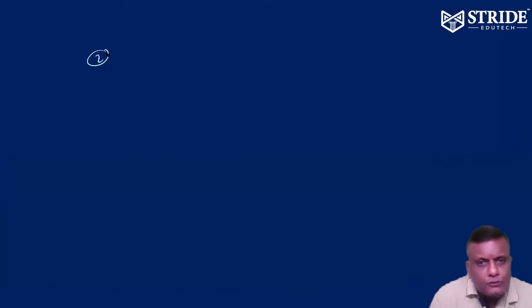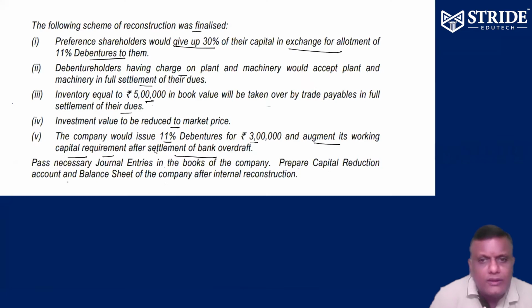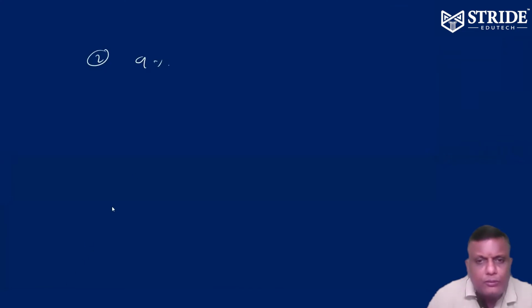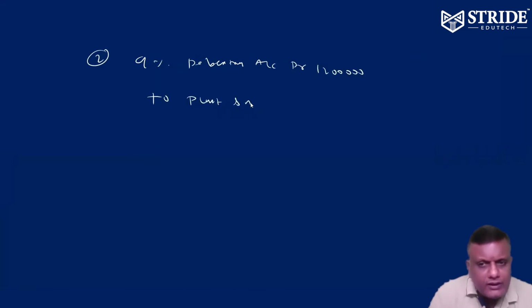Number 2, 9% debentures no longer existing. They want to take over the machinery. So the 9% debenture account debit, that is 12 lakhs, no longer existing. For this, they want to take plant and machinery. We can adjust plant and machinery to the amount of 9 lakhs. The balance is helping the company.